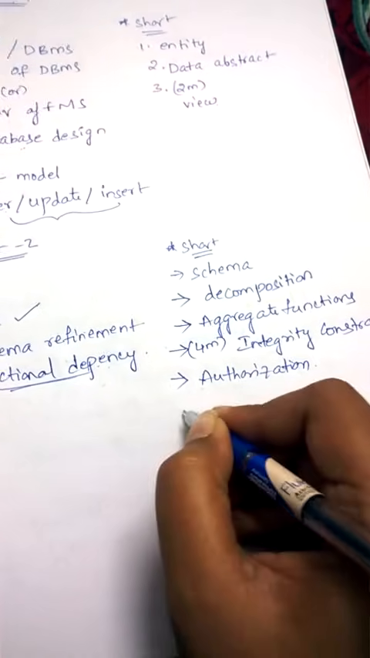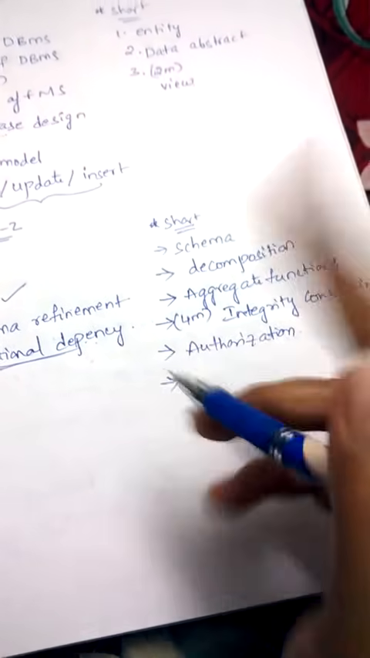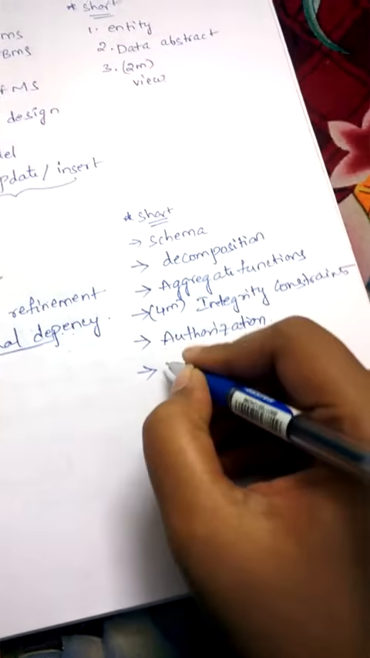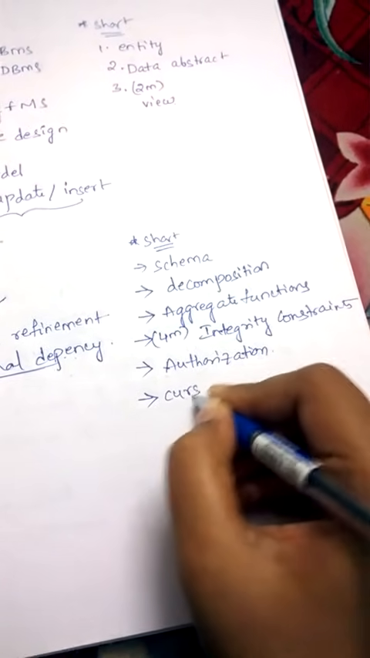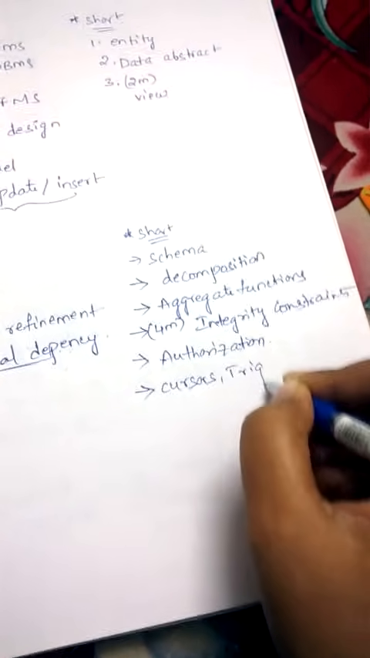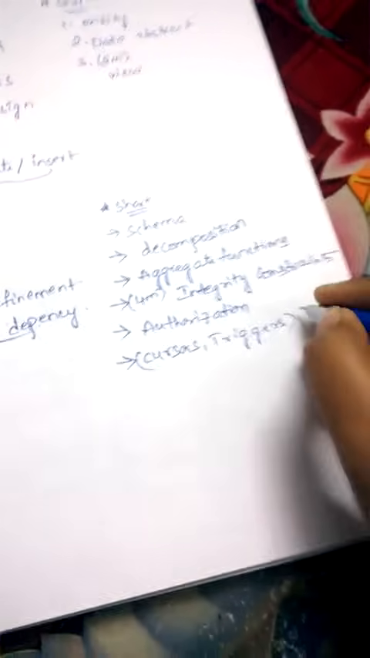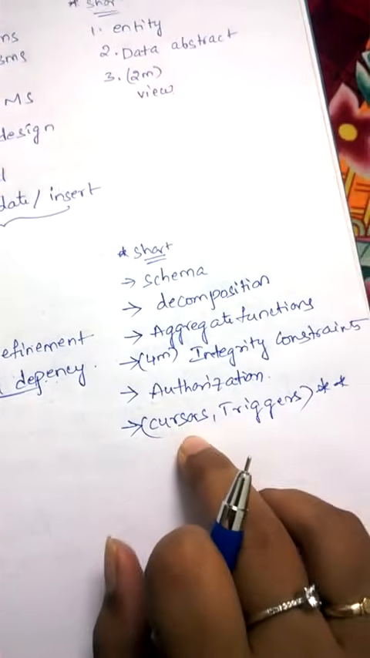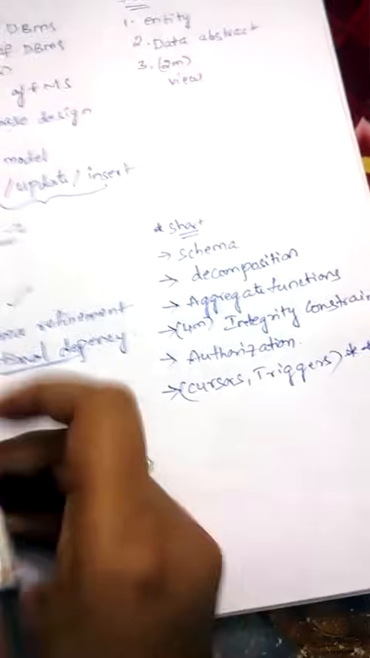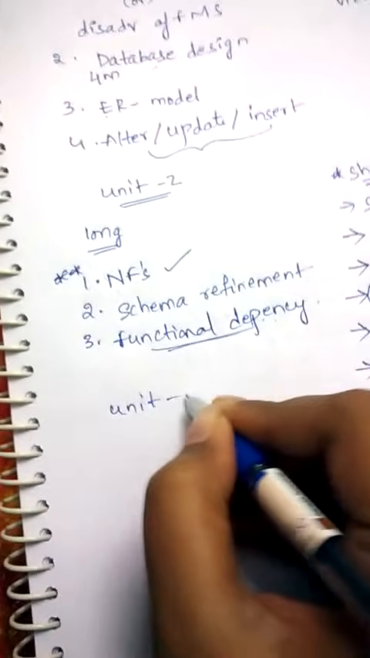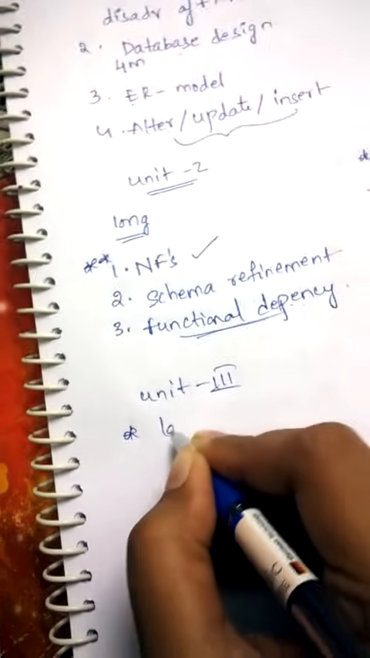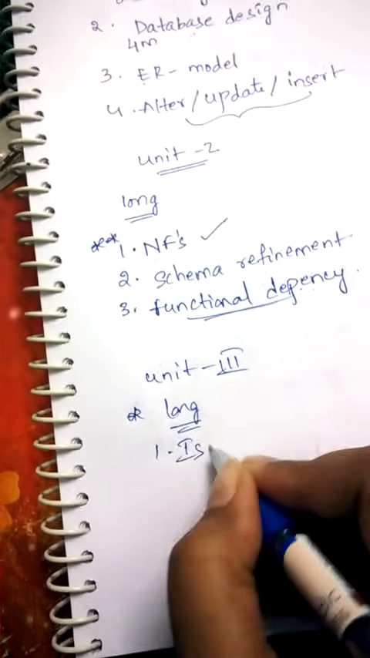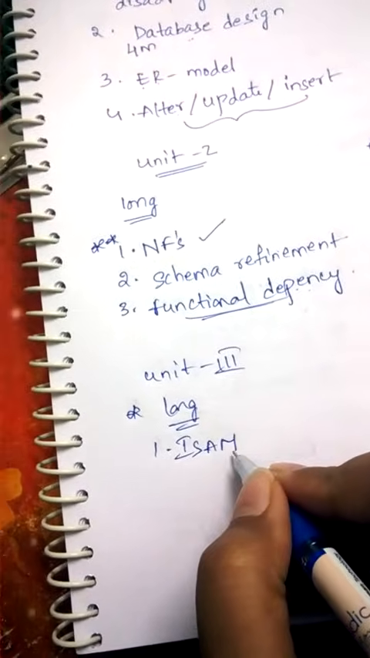These are all important. And the other two most important answers which are regularly asked as short answers in Unit 2 are cursors and triggers. These are very, very important answers. These are even important from the viva point of view. And now coming to Unit 3, the important long answers: the first one is ISAM, indexed sequential access method.